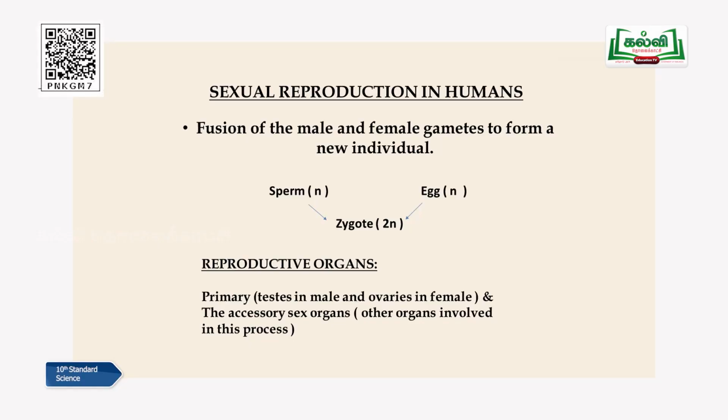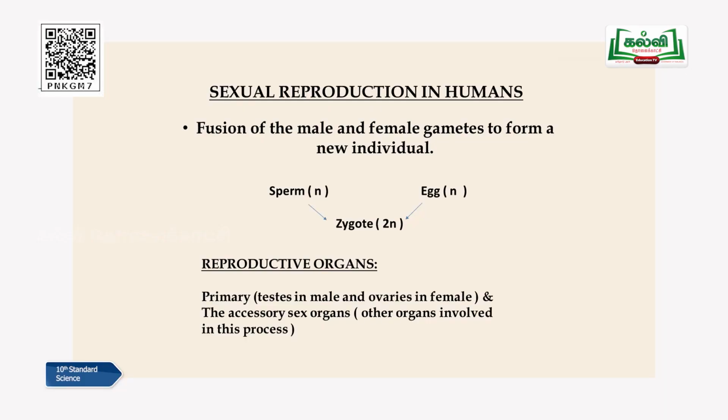Okay. So when we talk about sexual reproduction in human beings, from the name itself you can understand, children, that both male and female sexes are involved. I have already given you this instruction in the introduction. Once again, what is sexual reproduction? I'll just go through that. It is the fusion of male and female gametes, okay? So the fusion of male gametes, you know very well.